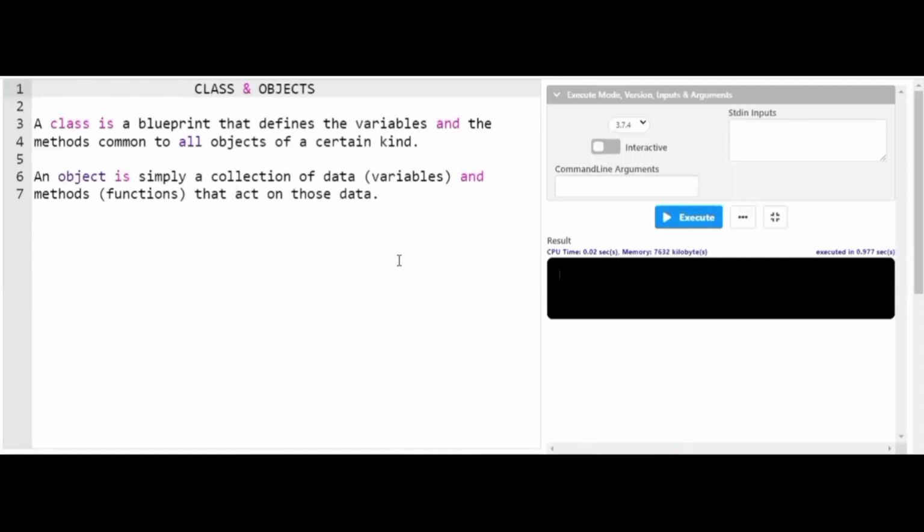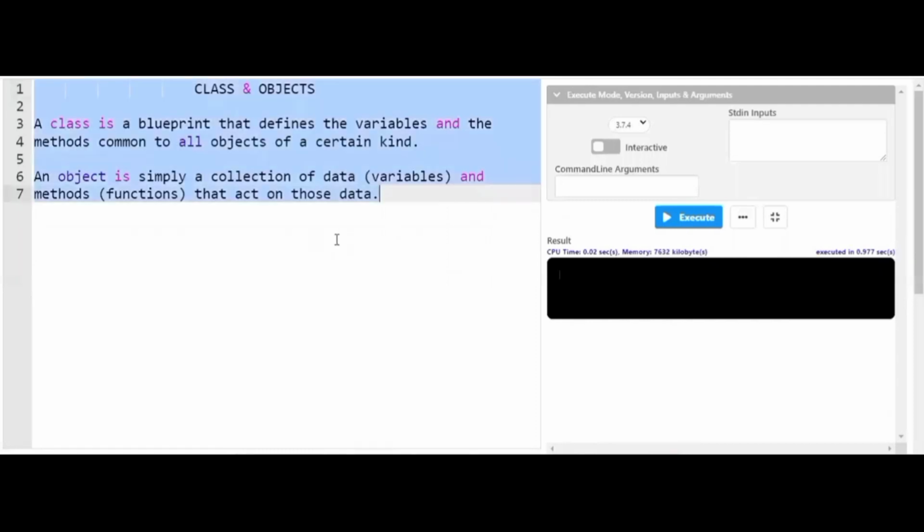That's exactly right, friends. If you didn't get exact clarity on what exactly classes and objects are in Python, do one thing: I'll jump to the coding part, so you'll have a better picture of what this class and object are and how to make use of them. If you want to note down the theory part which I have written here, kindly pause the video and note it all down.